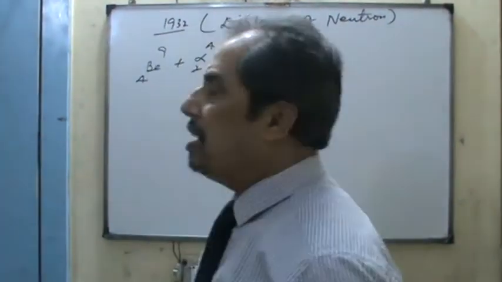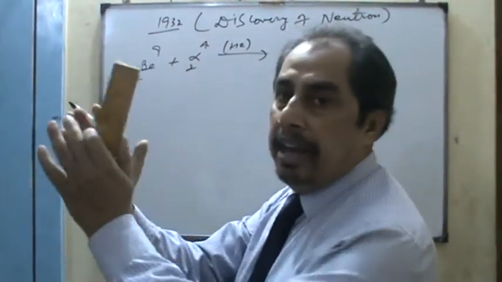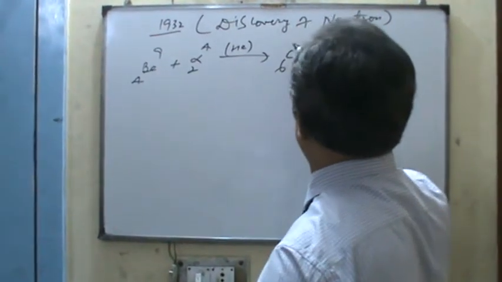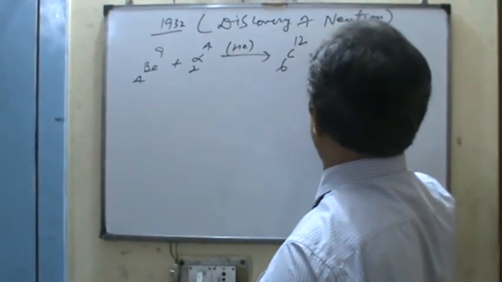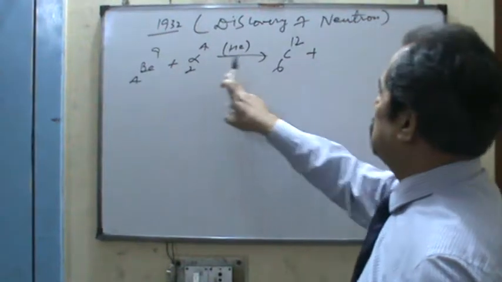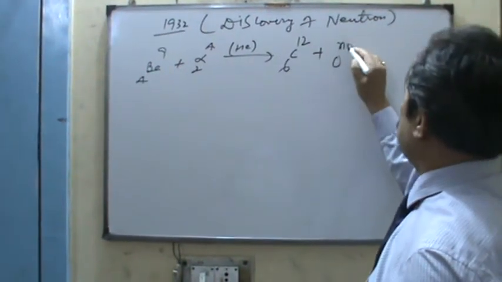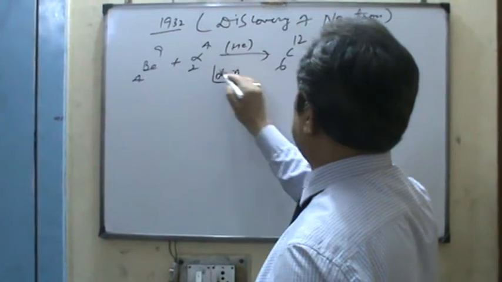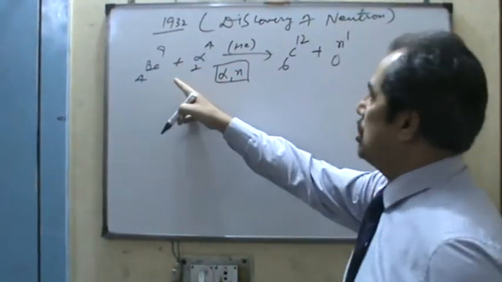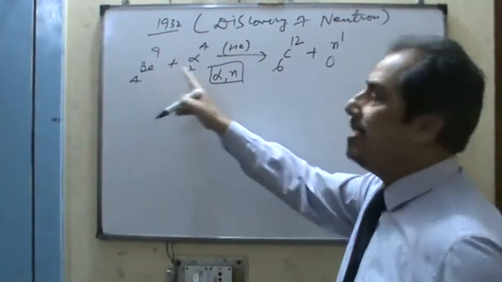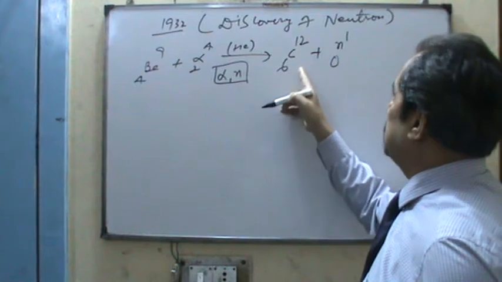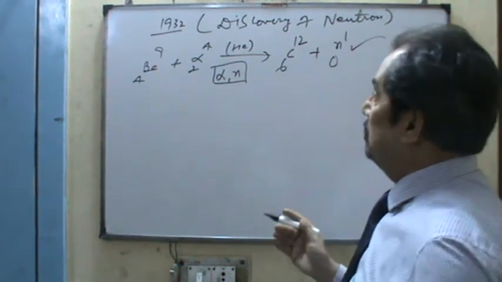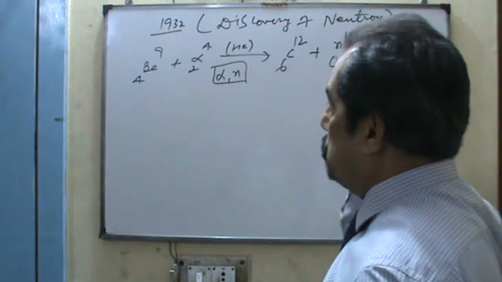So dear students, what happens? The nucleus is going to break. So 4 plus 2 is 6, which is the atomic number of carbon, and the stable nucleus has mass number 12. Here 4 plus 2 is 6, and the other product has atomic number 0 and mass number 1, it is the neutron. So it is an alpha-neutron type reaction. With the help of alpha rays, the nucleus of beryllium is destroyed, a new element called carbon is formed, and a new particle comes into existence. That is why it is the discovery of the neutron.